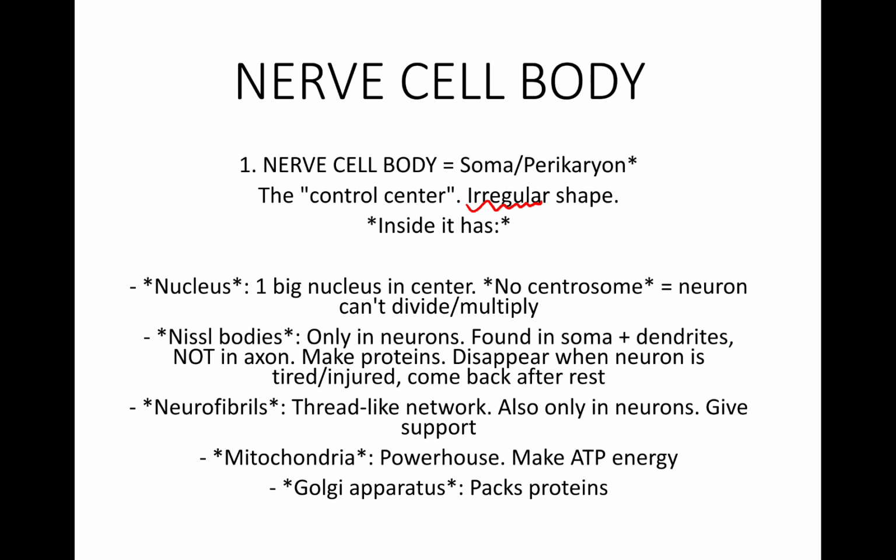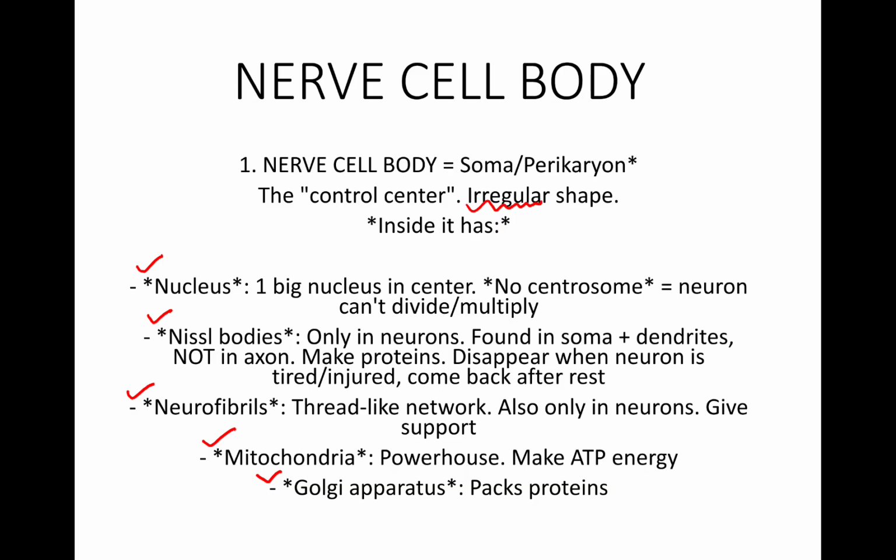What does it contain? It contains mainly nucleus, Nissl bodies, neurofibrils, mitochondria and Golgi apparatus.